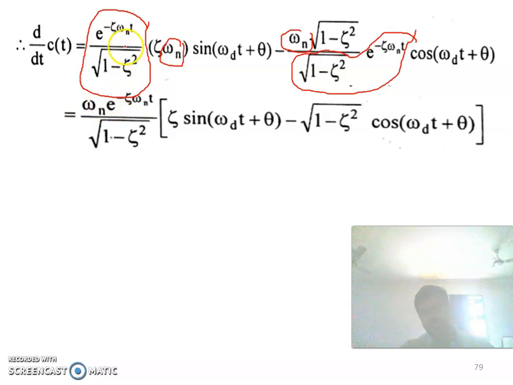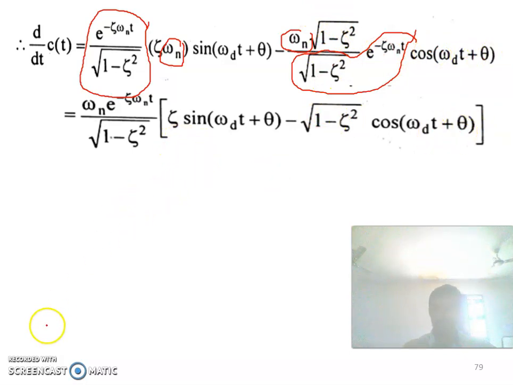So what are the things you are taking as common? e to the power minus zeta omega n into t divided by root of 1 minus zeta square, and omega n. You are taking it as common. So if you are taking it common, here what will you have? Zeta into sine omega d t plus theta. Here you will have root of 1 minus zeta square into cos omega d t plus theta.